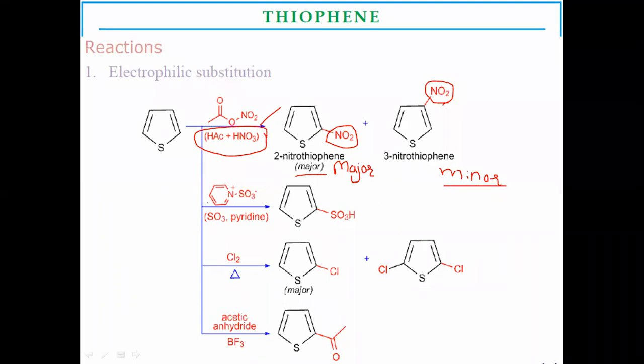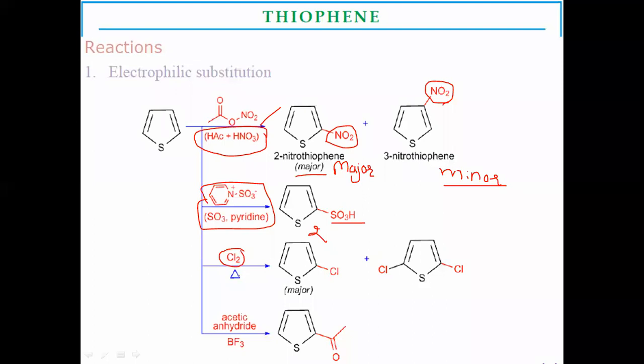For sulfonation, sulfuric acid in the presence of pyridine is used. The SO3H sulfonic acid substitution is carried out at the second position, and 2-sulfonyl thiophene is formed.